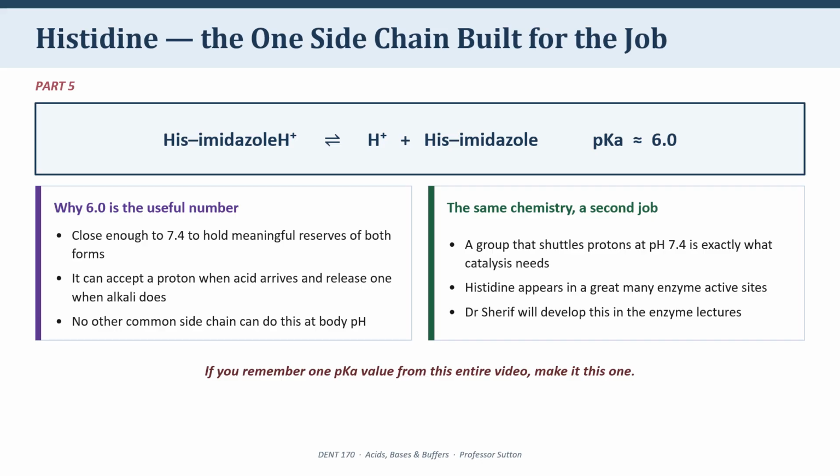A side chain, your R group, that can pick up and hand off protons at physiological pH is precisely what an enzyme needs to do acid-base catalysis, to grab a proton from one place in a reaction, move it to another. Dr. Sharif will take that up properly in the enzyme kinetics lecture. I mention it now so that when you meet it there, you recognize it as the same chemistry doing a second job. If you remember one pKa number from this whole video, make it histidine at 6.0.